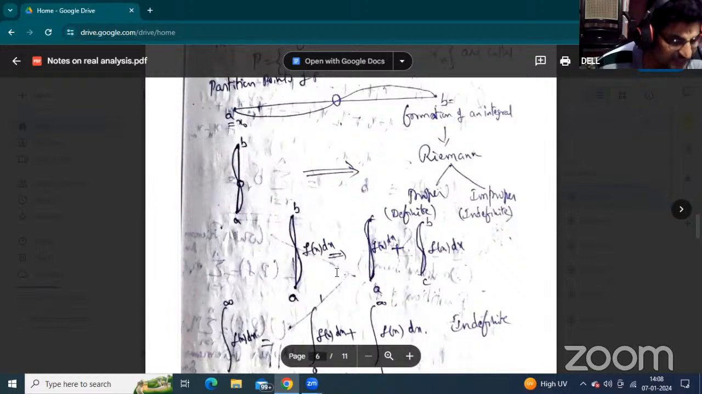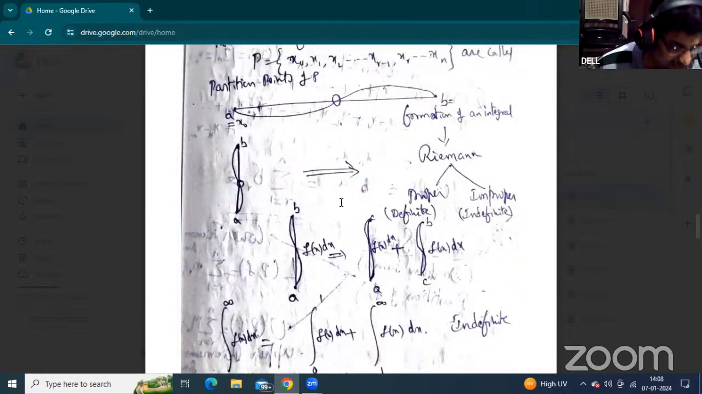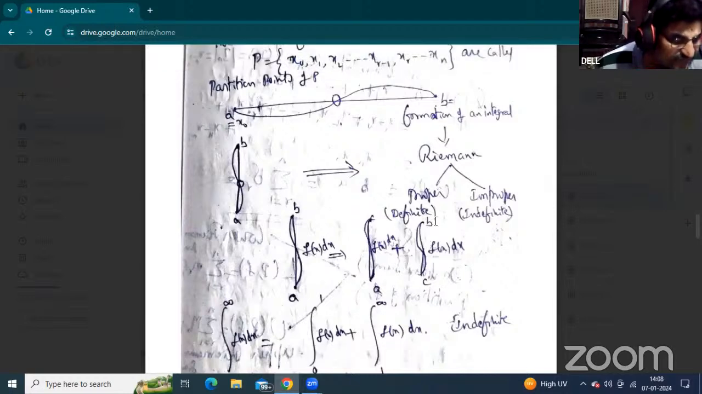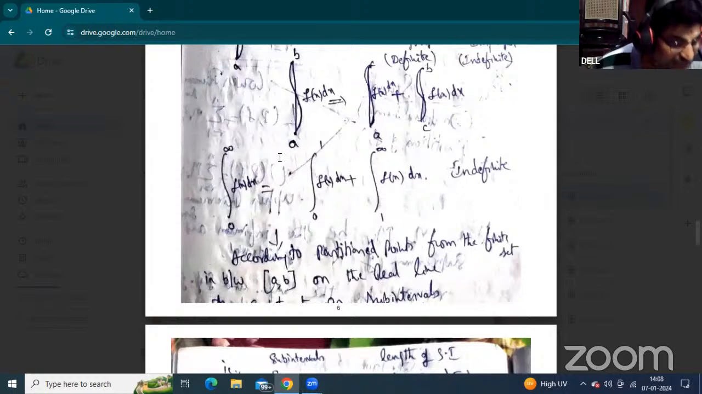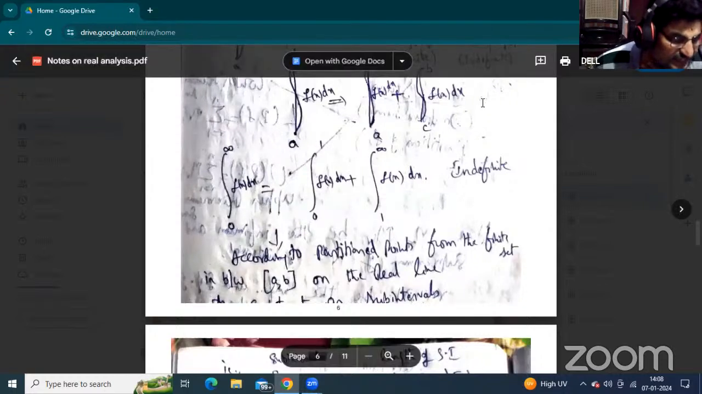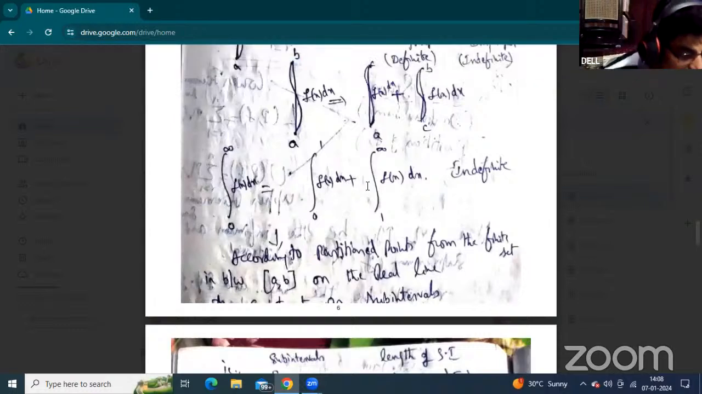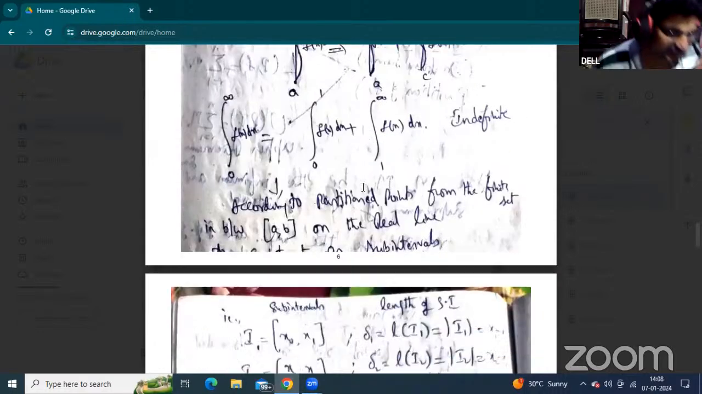Improper integrals means indefinite. Integral A to B, at the same time integral with respect to A and B, C the midpoint: A to C, C to B. This is the indefinite part. Integral A to B f of x dx is the definite integral. Indefinite means integral 0 to infinity f of x dx. Now there are two types of integrals, definite integral and indefinite integral.